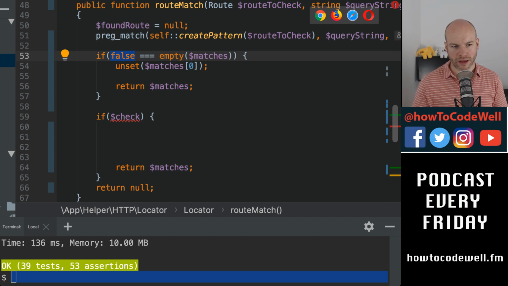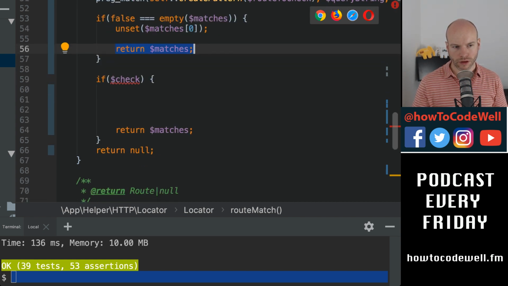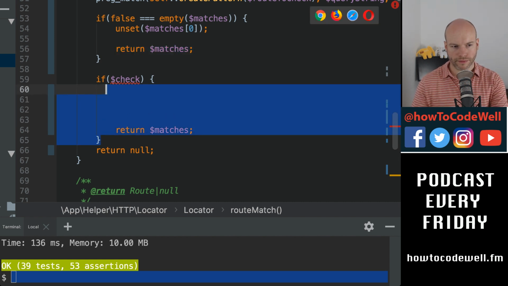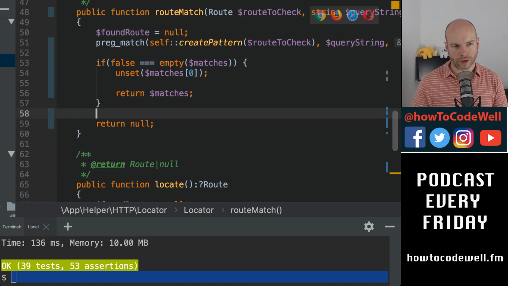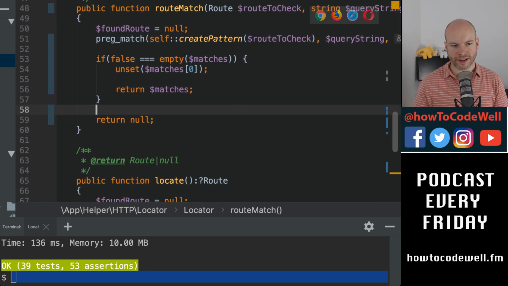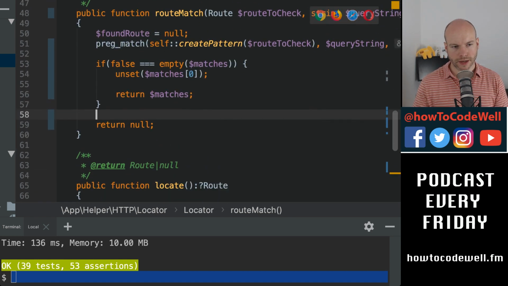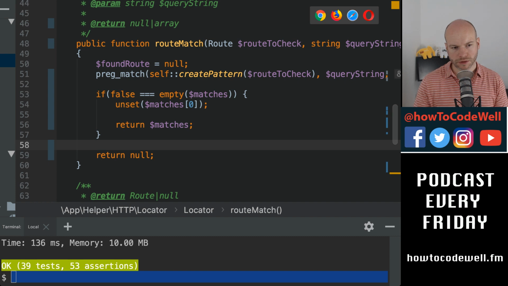So if it isn't empty, then we remove the first thing and then we return the matches. And then we return null. So I'm starting to flatten this out a little bit, which is nice. Should we be returning null or returning void? No, I guess we should be returning null.